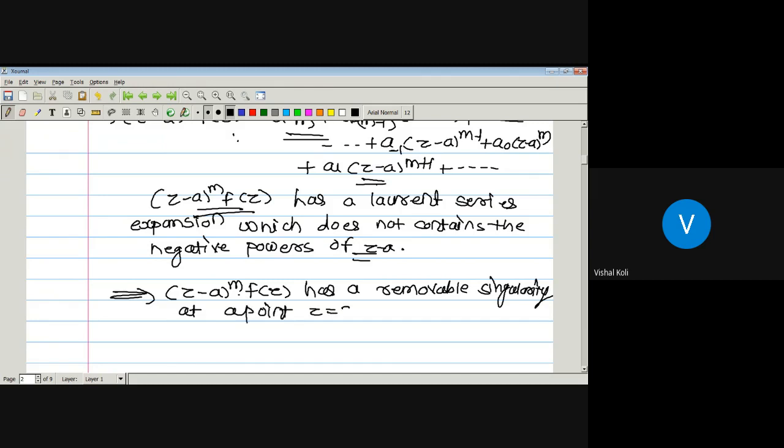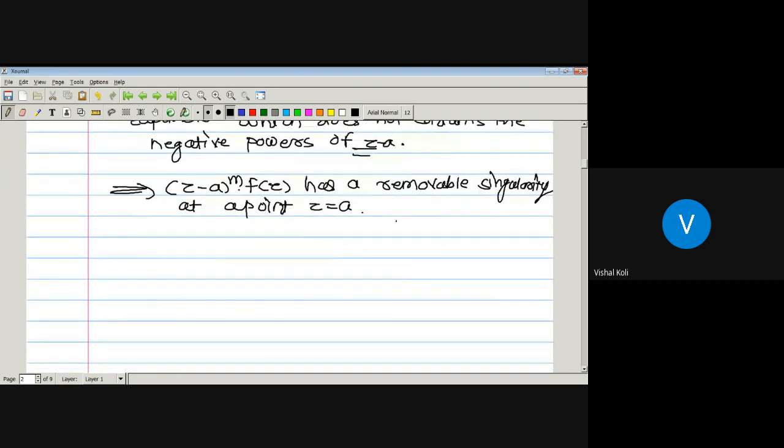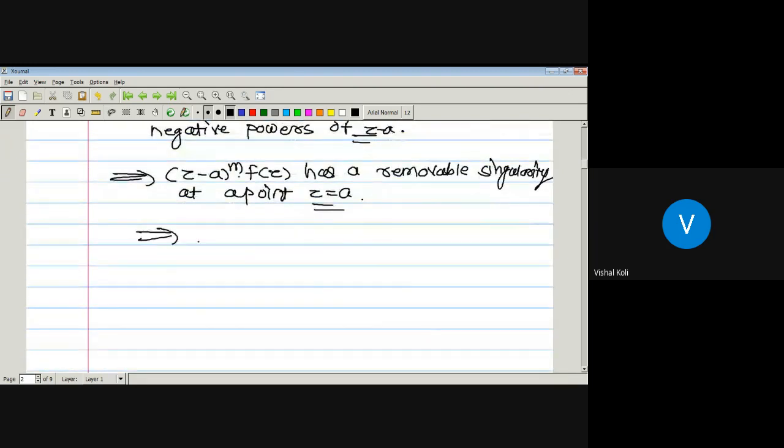Now by the definition of pole, whenever (z minus a)^m times f(z) has a removable singularity at the point z equal to a, it implies that z equal to a is a pole of order m of the function, which is by the definition of pole.